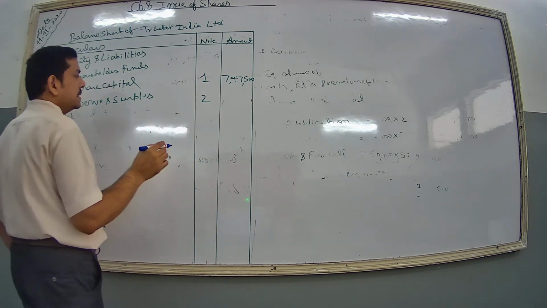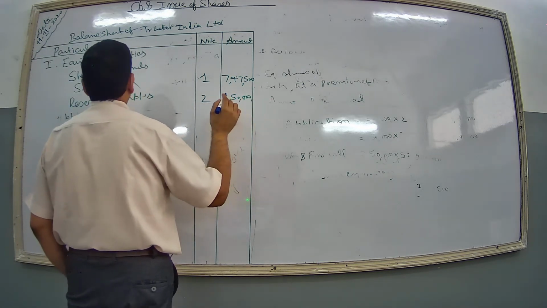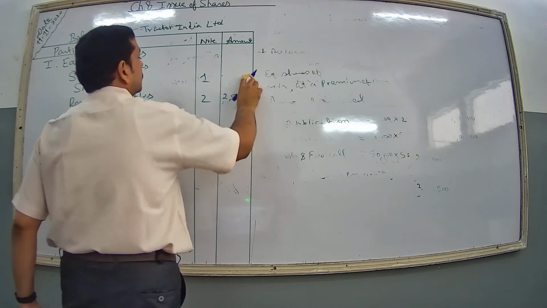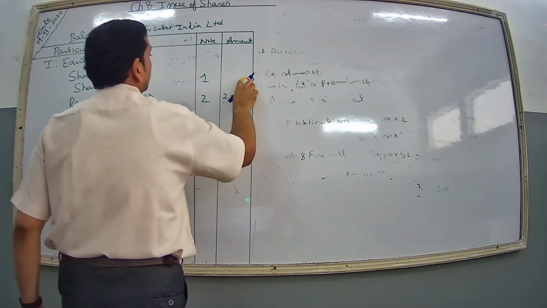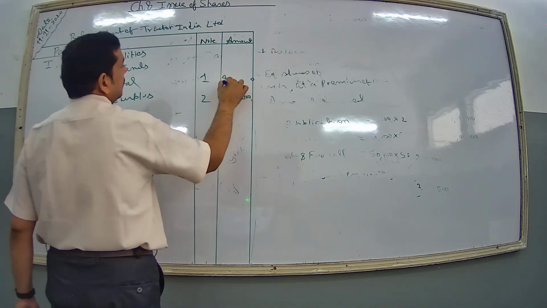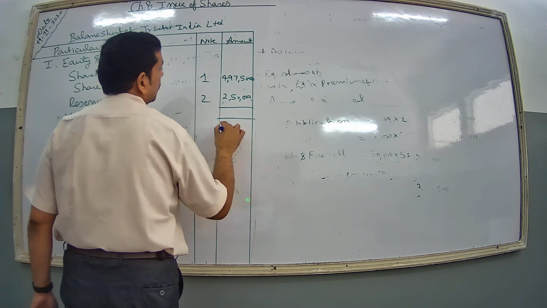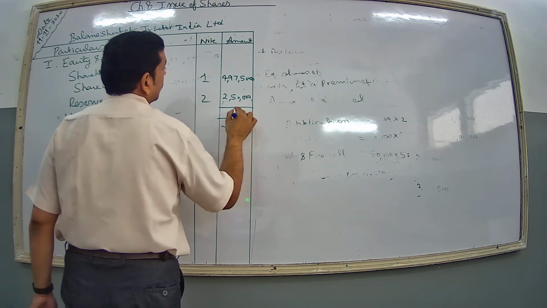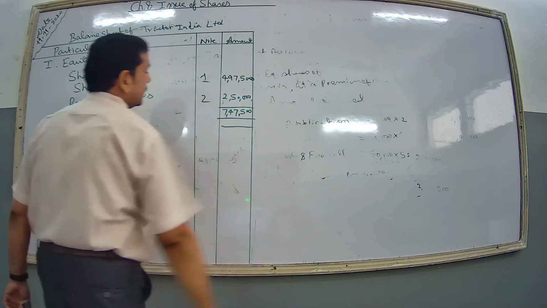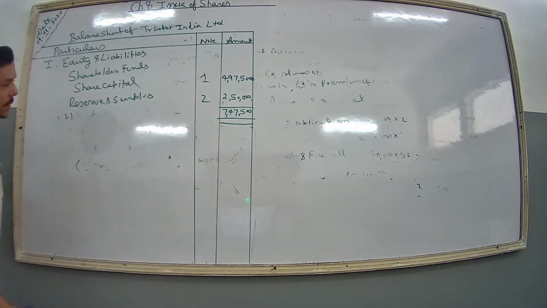Afterward comes reserves and surplus, note number 2, amount 2 lakh. Okay, your equity and liabilities part is over.